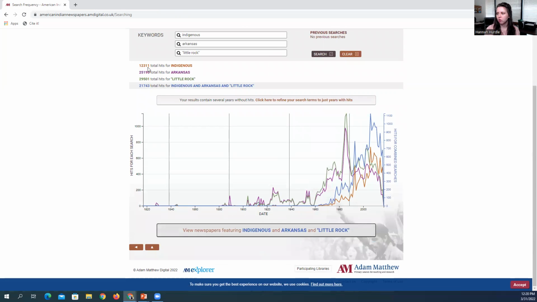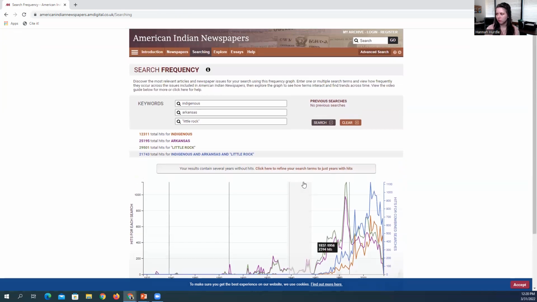So we have our total hits for Indigenous, for Arkansas, for Little Rock, and then for all three of those together. And it'll tell you the timeline as well. For all three of them, they have hits from 1997 to 2016. So you can see how these keywords work together, and you can refine your search terms to just years with hits. This is a really interesting tool that can be used.